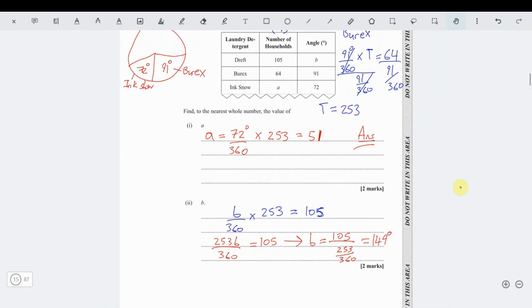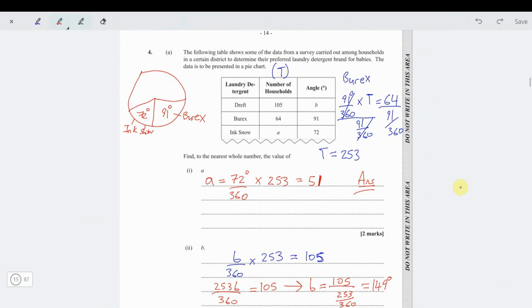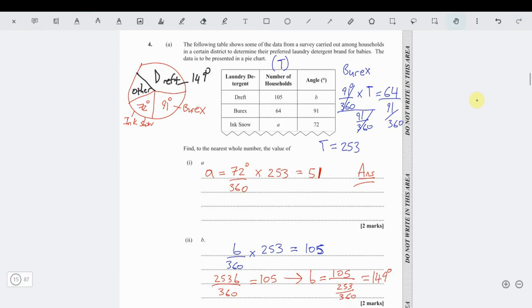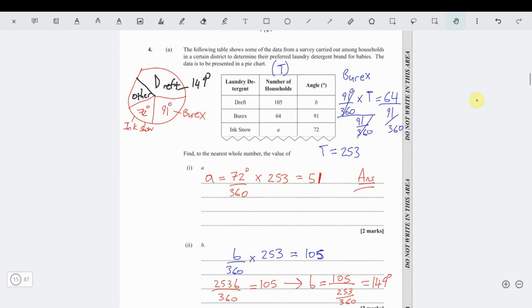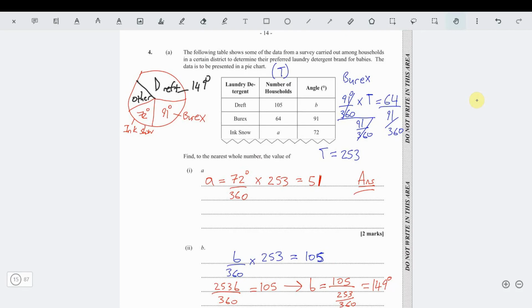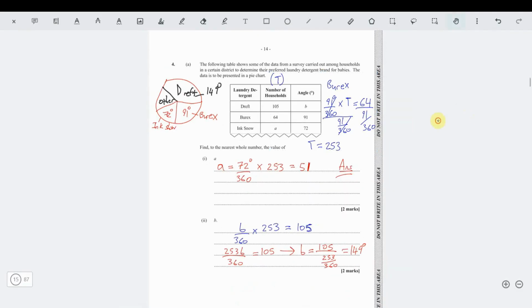Alright, so that is B. If you go back to your pie chart, if B is 149 degrees, that's Dreft. So Dreft at 149 would be something like this. So maybe you have what you call an others section, which would accumulate to something else, maybe 30 something looking at the diagram. Easy stuff, this is literally pie charts. This is something that we should be able to do from grade 7 or grade 8. So no problem, it's just a pie chart.